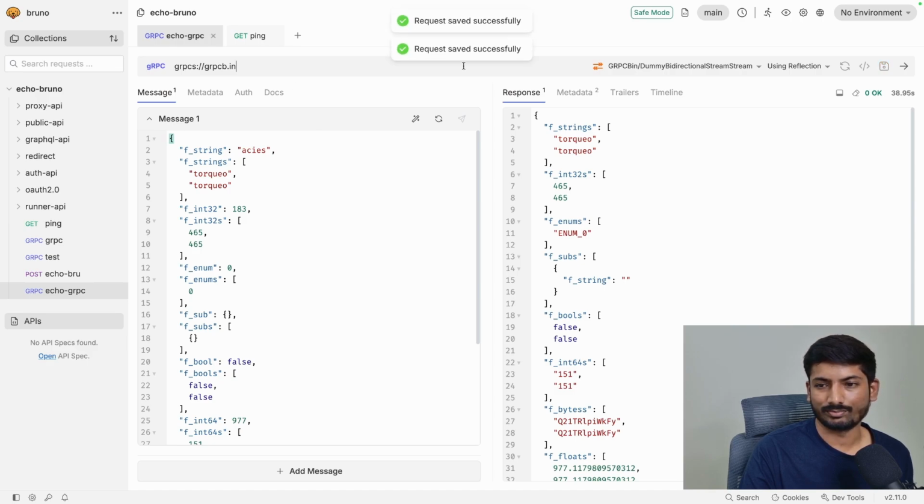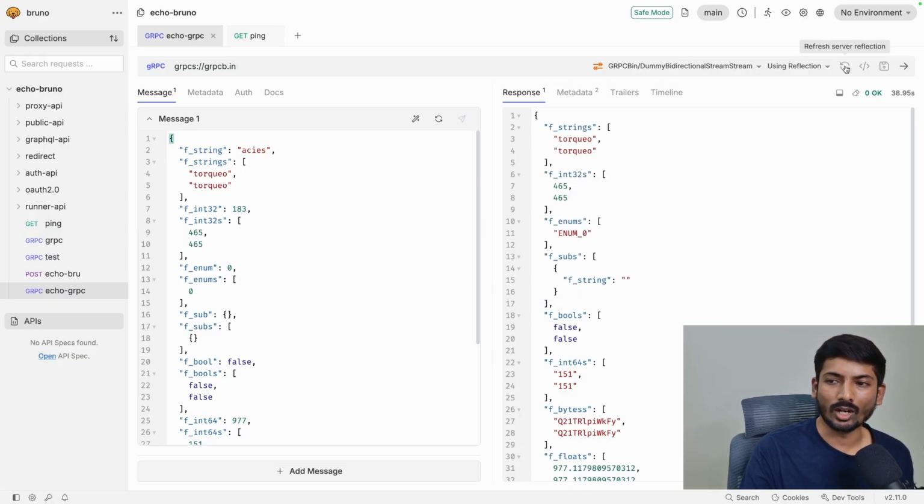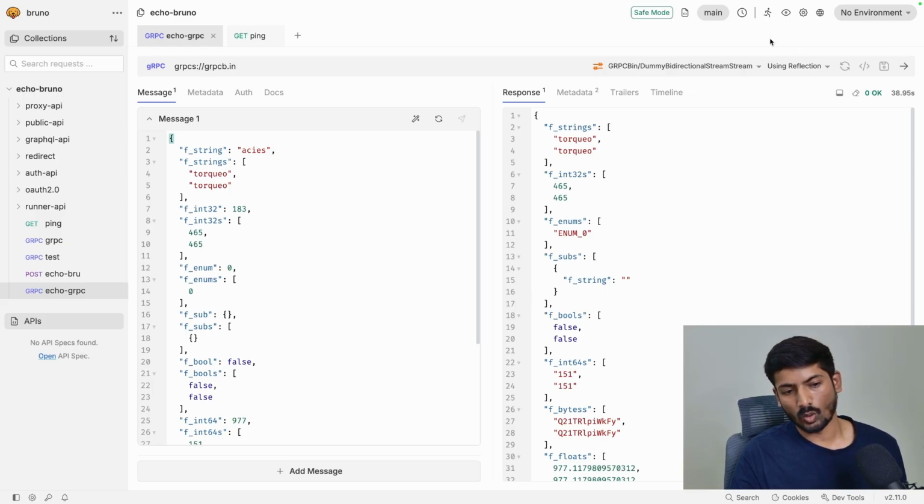You will add all the proto files, and all the definitions will automatically reflect from server reflection here. And if you're doing any local development and you want to store that particular thing, just click on this server reflection, it will be there. So this is the basic walkthrough of how gRPC works, proto files, adding proto files, streaming, the reflection, and a basic walkthrough of the interface.